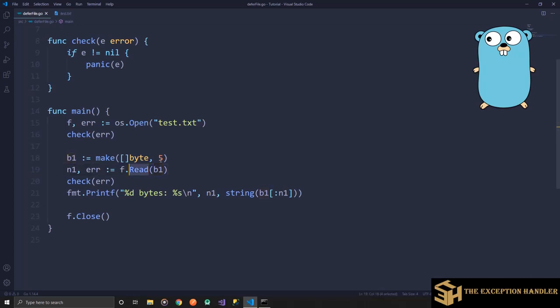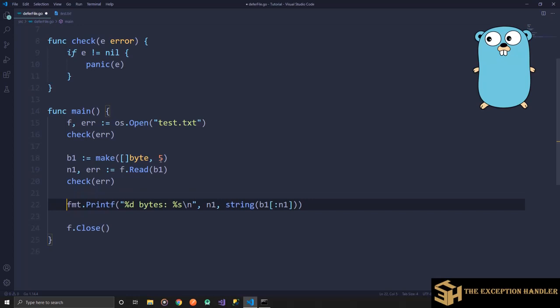This function Read will return the number of bytes read and an error if it has encountered one. Again, I call the check function to check if there is an error. If there is no error and no panic, I'll be able to execute the next statement. Here I have just printed the b1 slice from 0 to n1. Now, why are we using n1 over here?